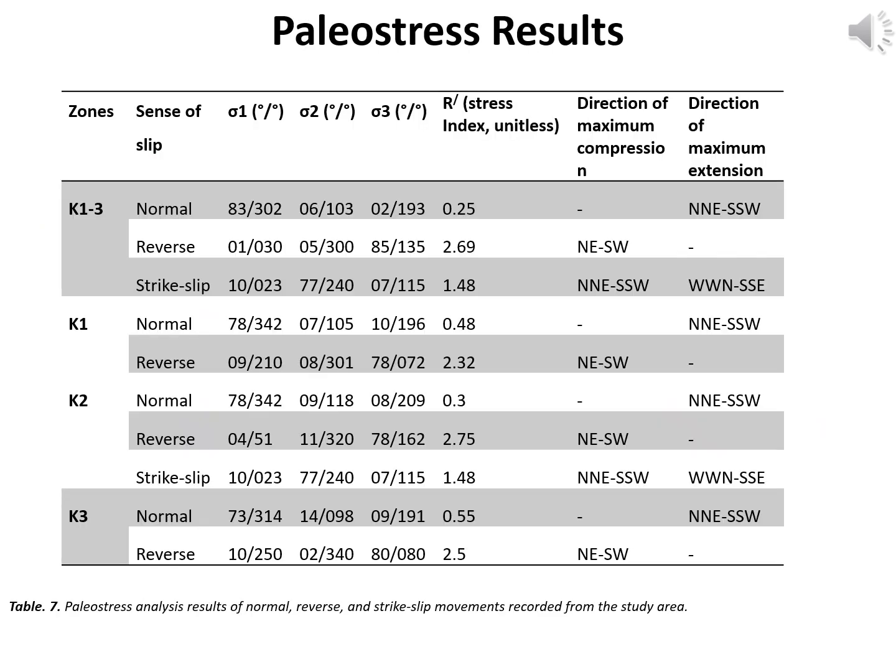This table consolidates stress orientations and R values for all zones. The coexistence of compressional, extensional, and strike-slip stress regimes reflects the tectonic complexity of the Bhagirathi Valley.